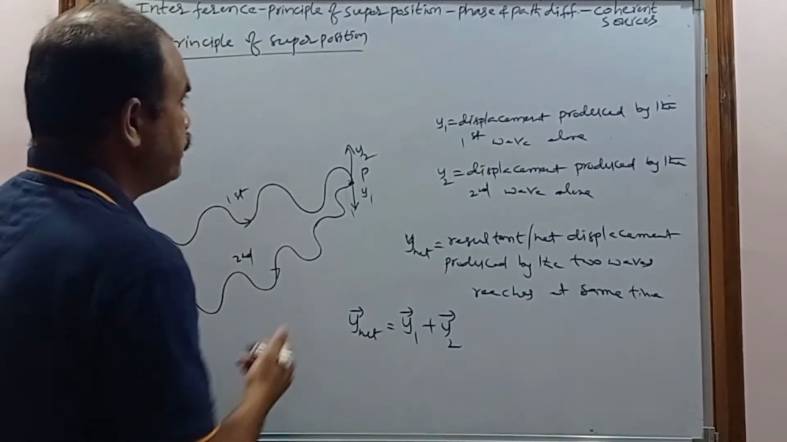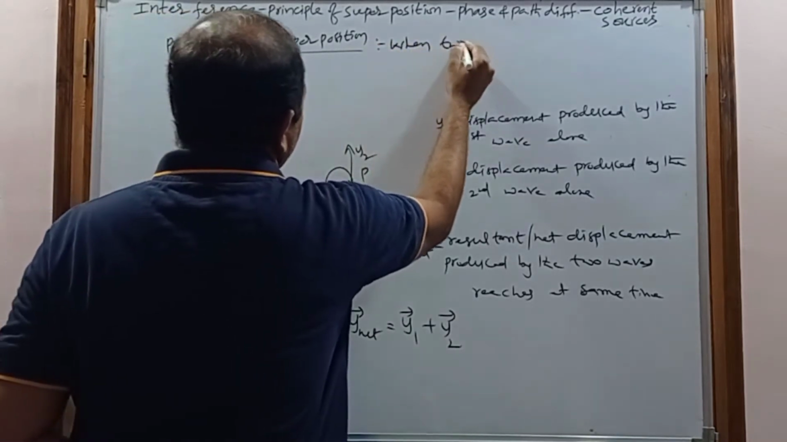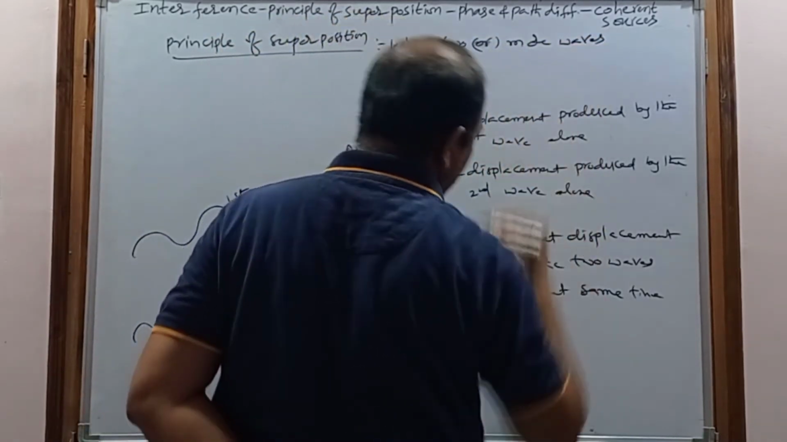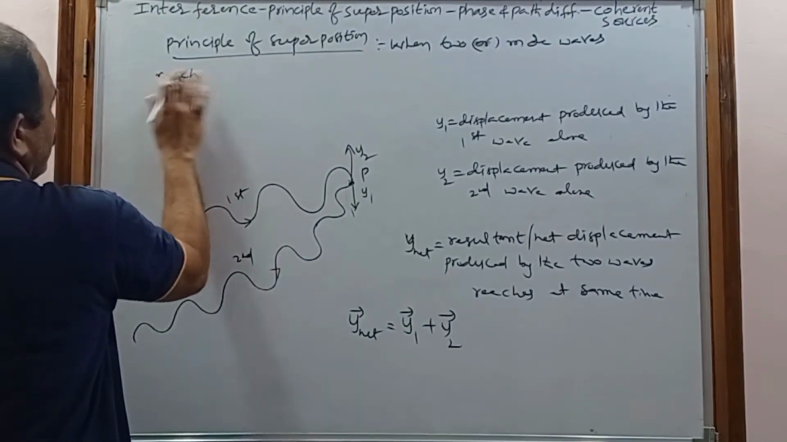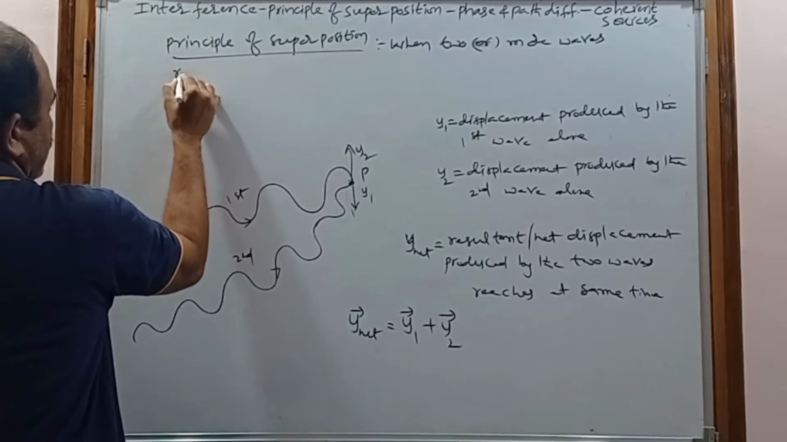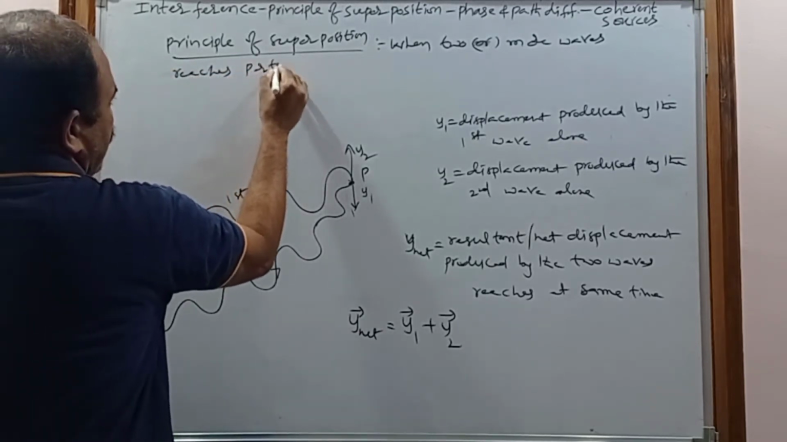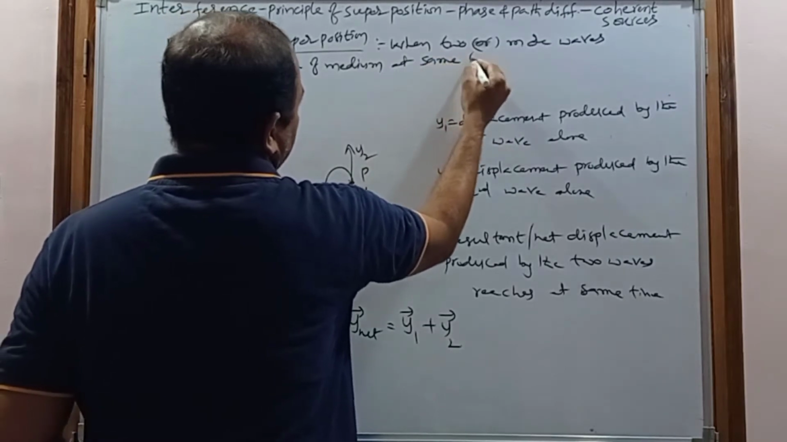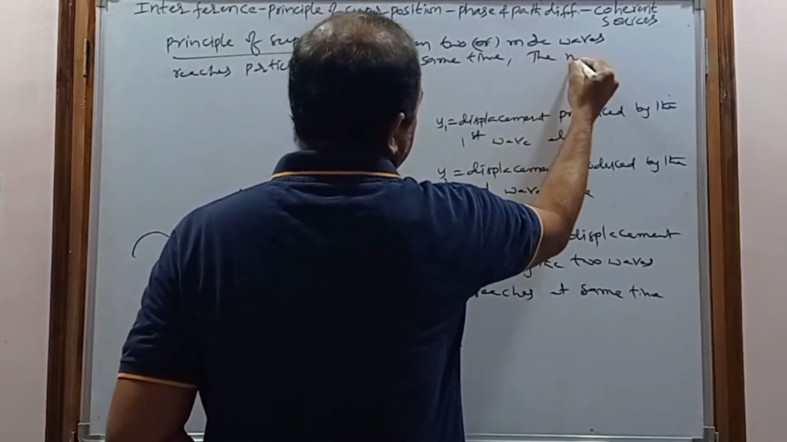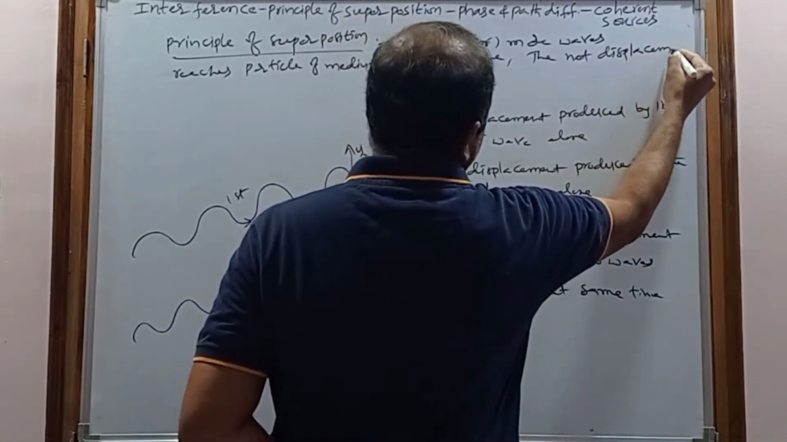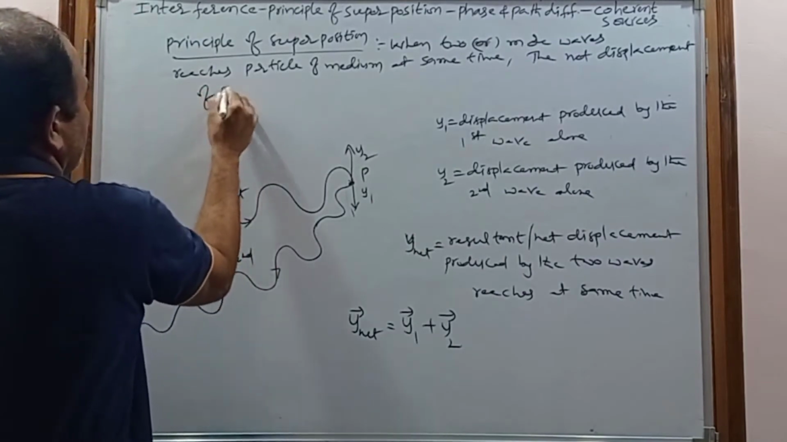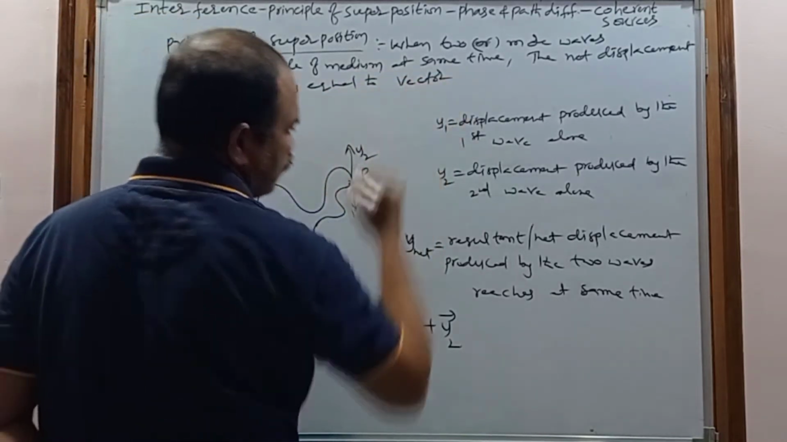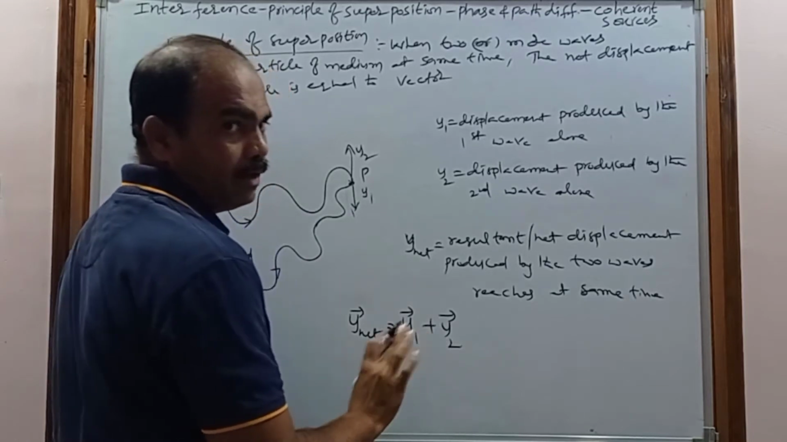That is called the principle of superposition. What is the principle of superposition? When two or more waves reach a particle of the medium at the same time, the net displacement of the particle is equal to the vector sum of the individual displacements, not the algebraic sum.